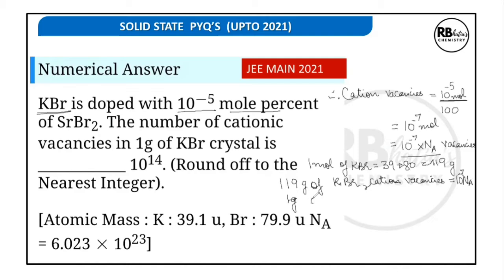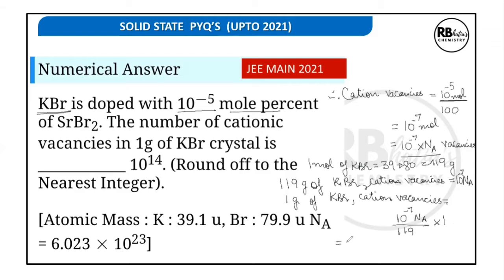Therefore, for 1 gram of KBr, the cation vacancies will be equal to 10 to the power minus 7 into Avogadro number upon 119 into 1. This is the unitary method.